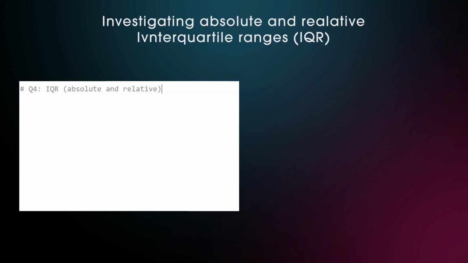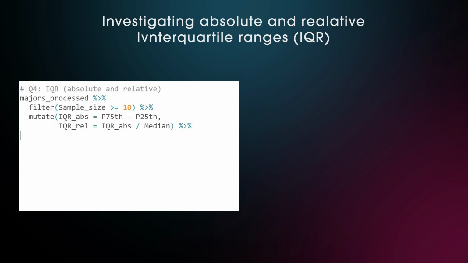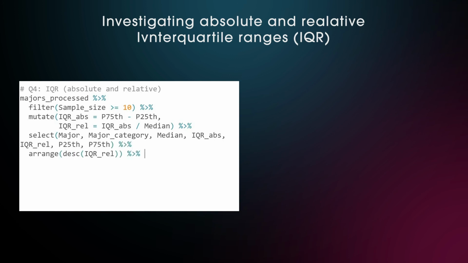Finally, let us investigate the interquartile range. For this, we filtered the majors by a sample size of 10, so at least 10 graduates provided an income. To calculate the absolute interquartile range, we simply subtract the 25th percentile from the 75th percentile. I think it's also worthwhile to calculate the relative interquartile range by dividing the just calculated absolute interquartile range by the median income, and I round it to 2 digits. And then we select some variables and simply look at them with the view function.